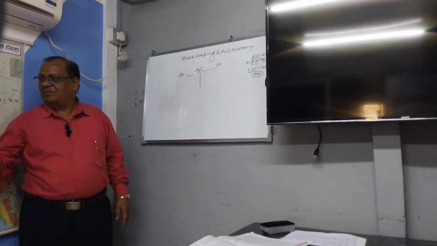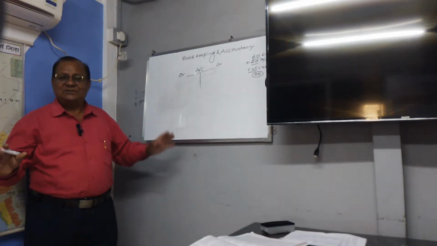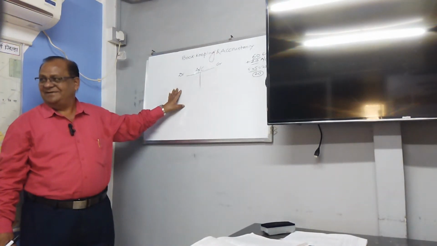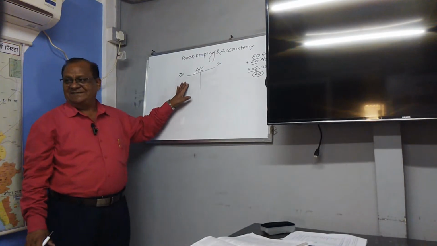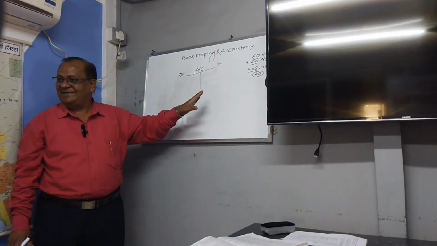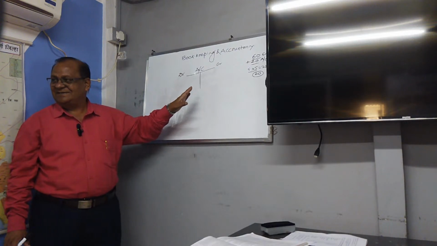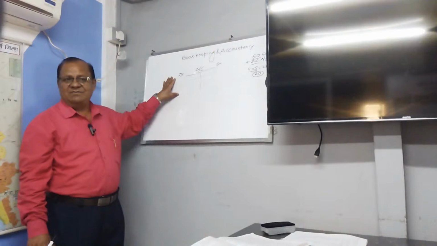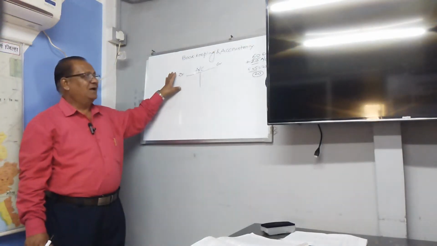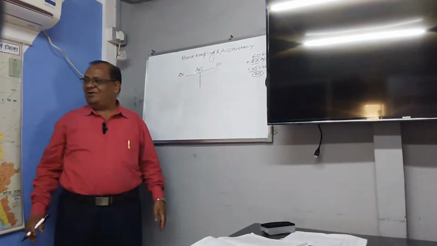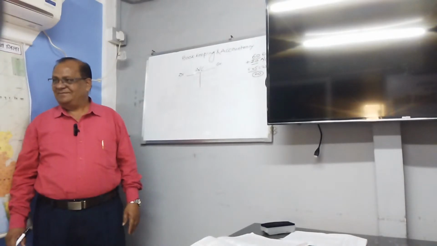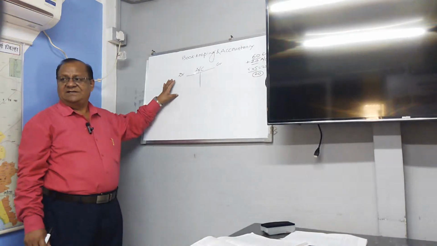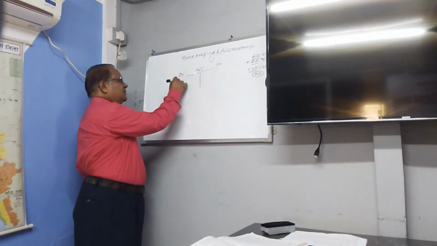Account is always in the form of a T. It has two sides. The left hand side of the account is called the debit side. DR means debit. CR means credit. Symbolically you can use this. Got it? So there are two sides. The left hand side of the account is called the debit side, and the right hand side of the account is called the credit side. Correct?